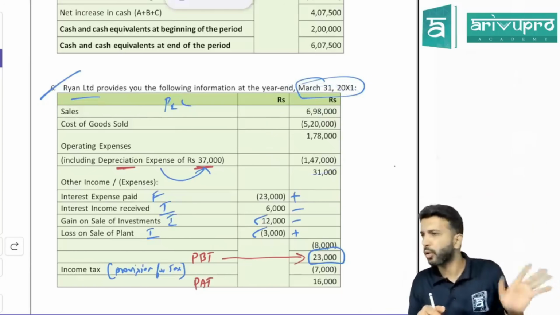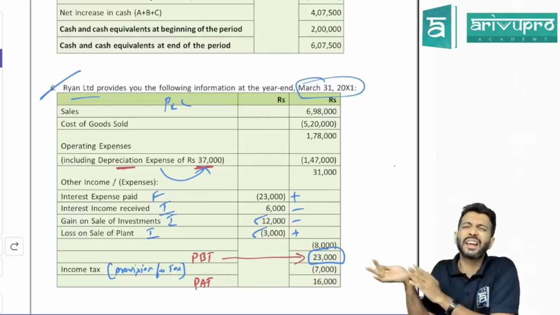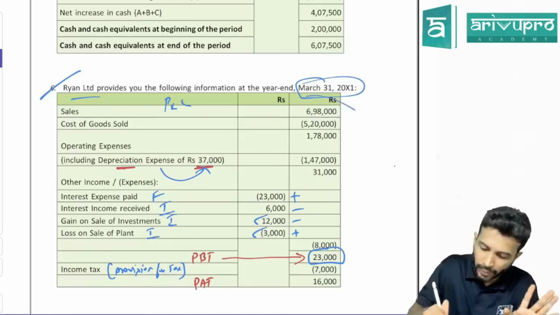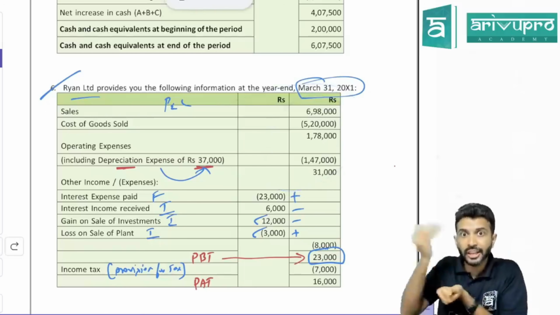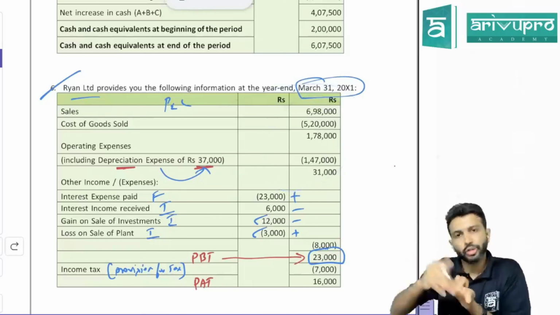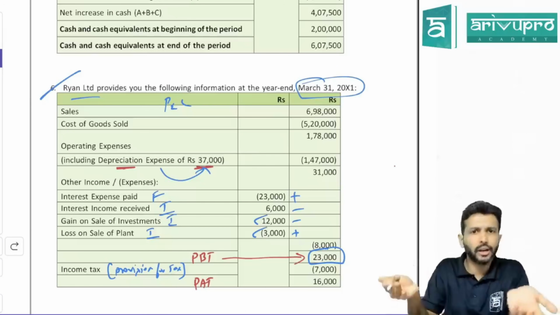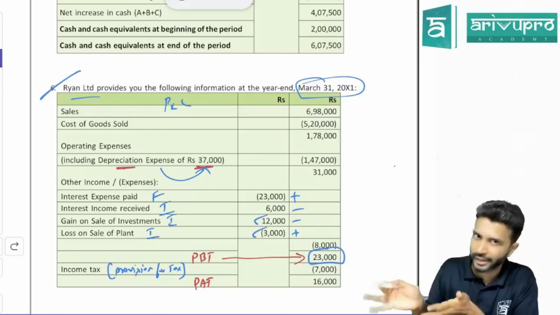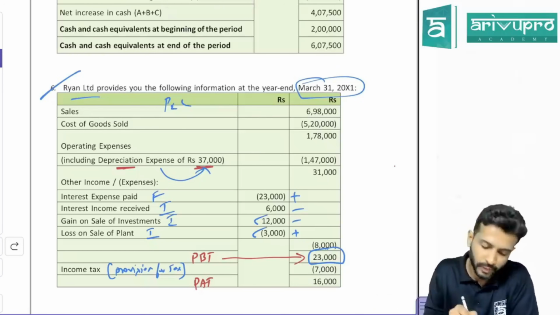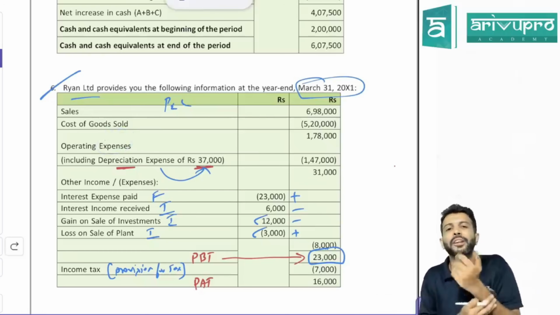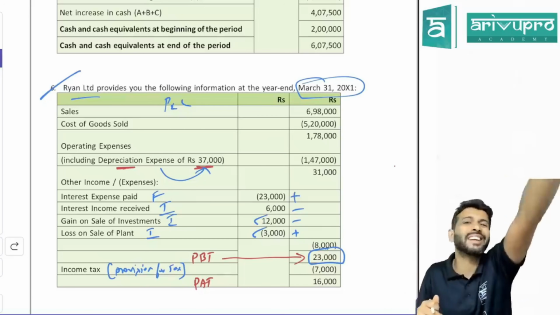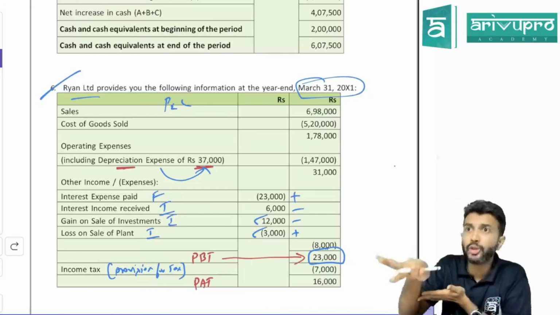For operating items' cash flow, don't have to worry. Only for investing and financing activity cash flow, if it's gone to P&L, reverse it. These are all part of operation. Sales, COGS. Selling of goods is part of your operation. So it should go to P&L, and it has gone to P&L, no harm. COGS also is part of your operating activity itself. Even operating expenditure here includes your employee benefit, salary paid to employees, rent, electricity.